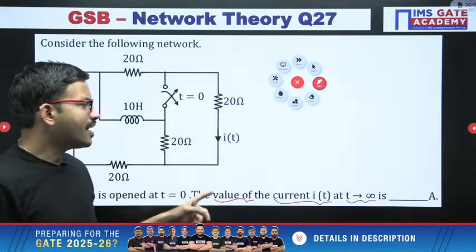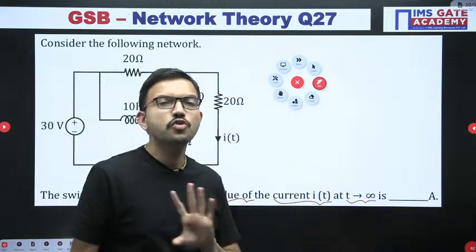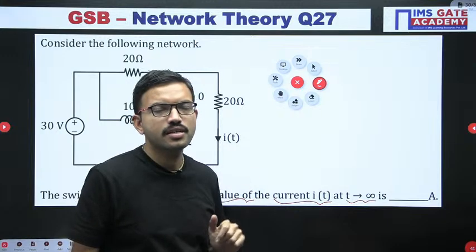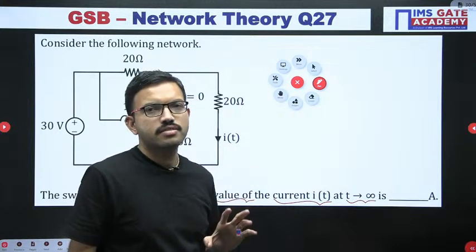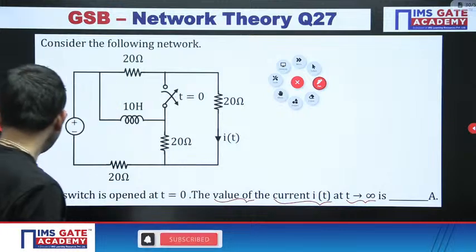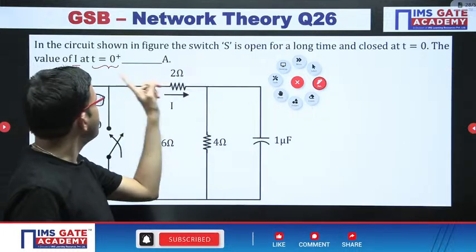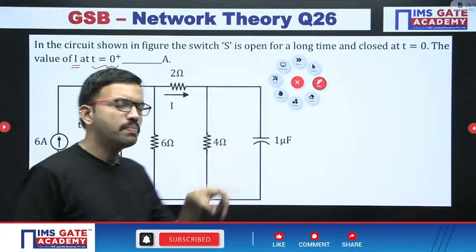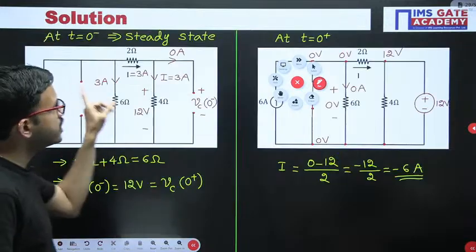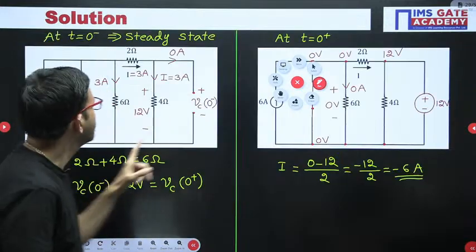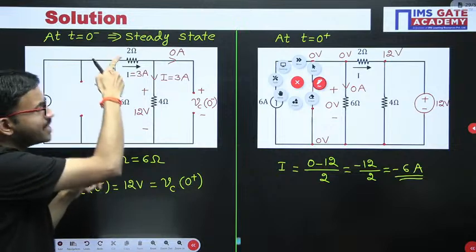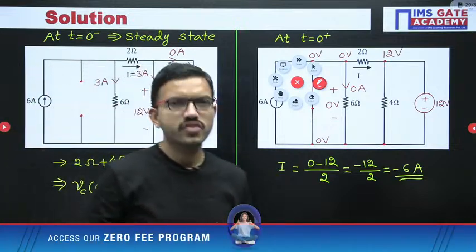Whenever they are asking in steady state, no need to bother what is happening at the initial condition. Earlier question is what? At t equal to 0 plus they were asking. When they ask at t equal 0 plus, definitely you have to draw the equivalent circuit at t equal 0 minus, because from t equal to minus infinity, at t equal 0 minus the circuit has already reached steady state. That is the reason.